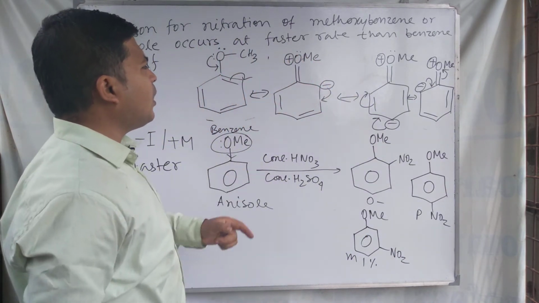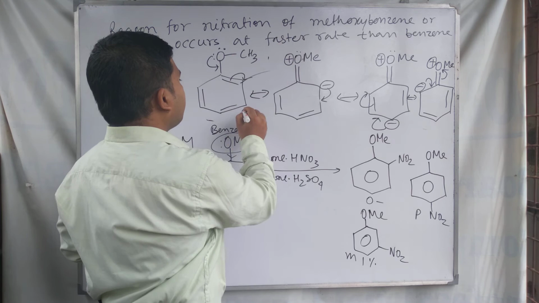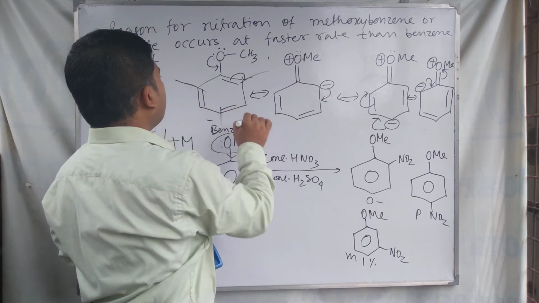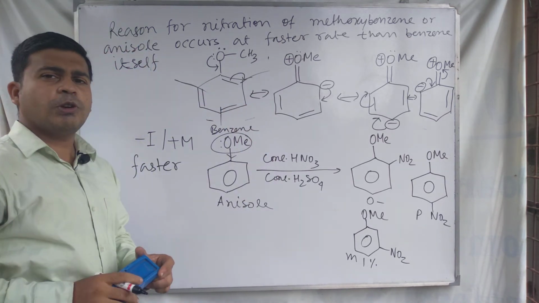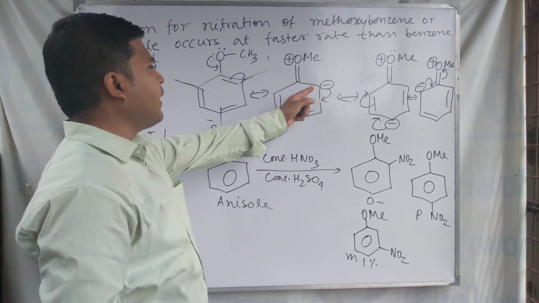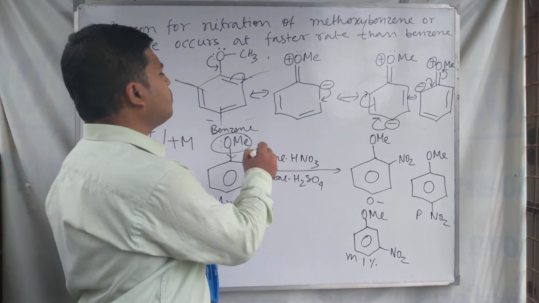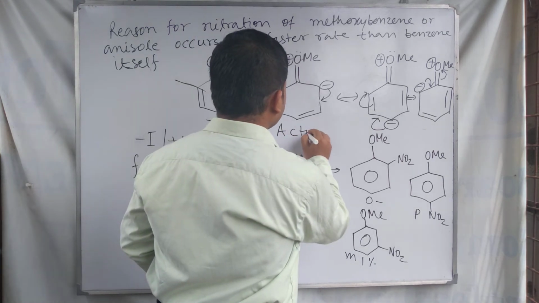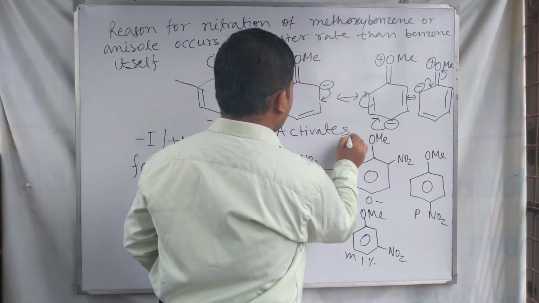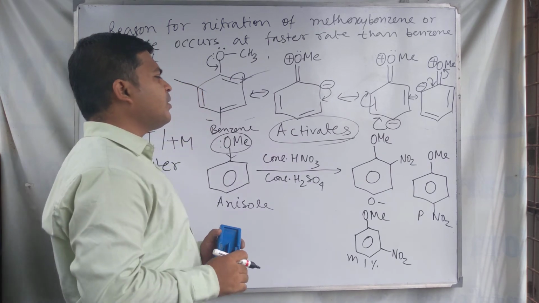So we are seeing the ortho and para positions, these positions. In these positions, a negative charge is coming. So for this reason, this OMe group activates the benzene ring.